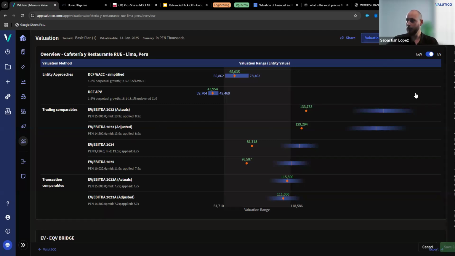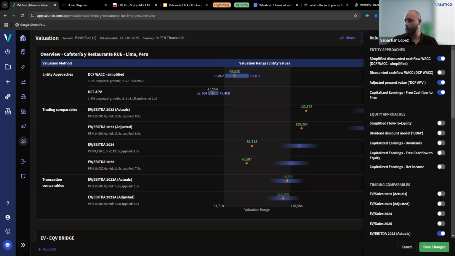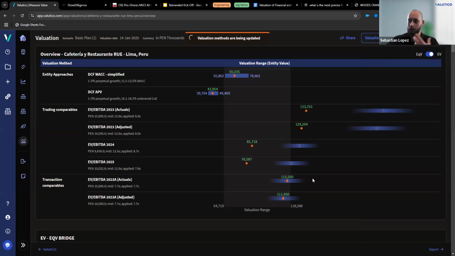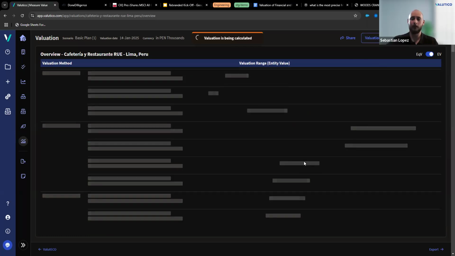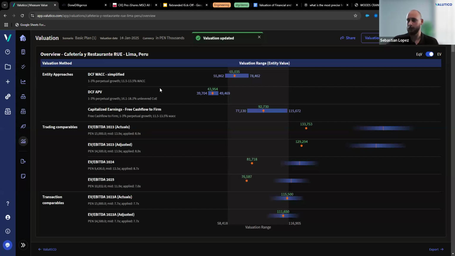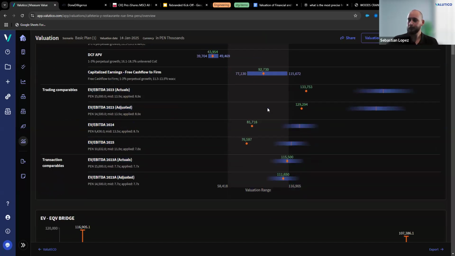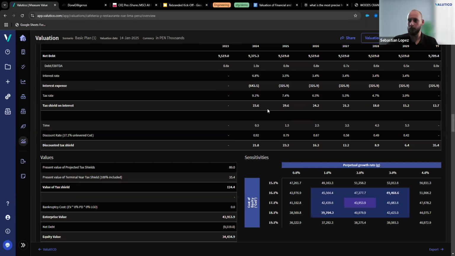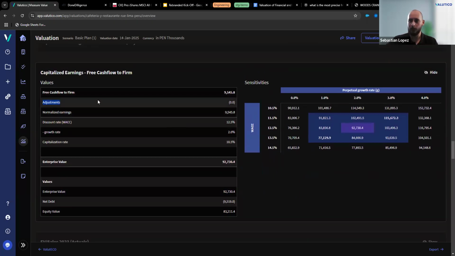Also, the capitalized earnings methods, the four of them, I'm just going to go ahead and turn on. The capitalized earnings method numbers are going to be based on the adjusted values that we actually set in the normalization of earnings tab or the adjustments tab in the business plan. So the capitalized earnings free cash flow to firm, you can see basically the results. If you go to the details of the valuation methods, you have an adjustments line right here. This adjustment line comes directly from the adjustments tab in the business plan section. So this will not be an input anymore in the change parameters tab. This is an input that comes from the business plan.